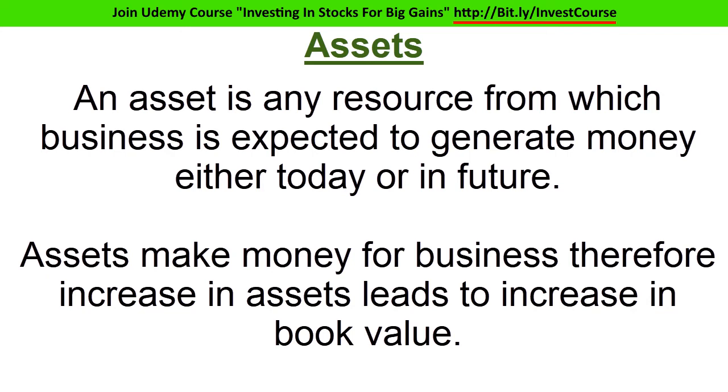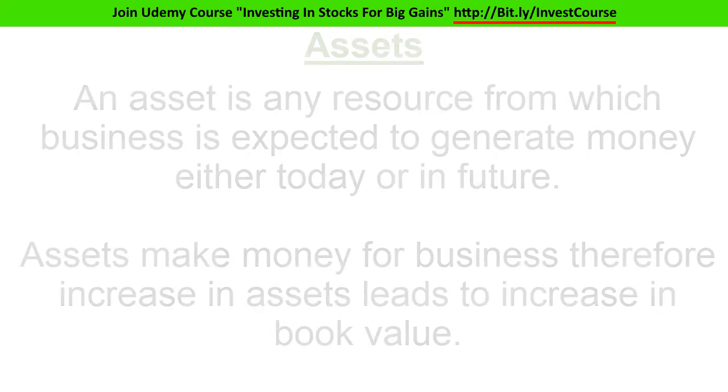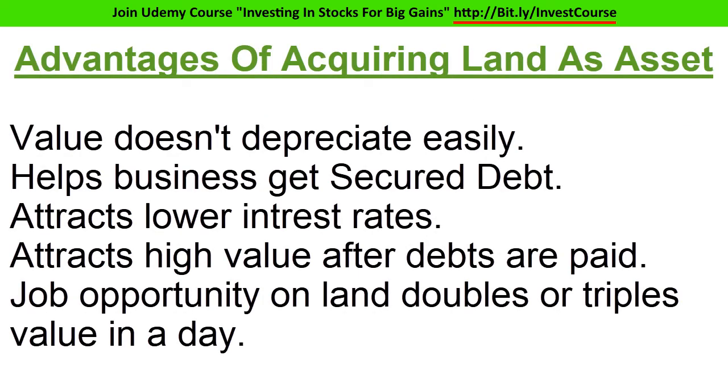An asset is any resource from which a business is expected to generate money either today or in future. Keep in mind, assets make money for the business. Therefore, an increase in assets leads to an increase in book value. Mostly when it comes to acquiring assets, businesses tend to buy land. The reason is that land tends to increase in value in future. Again, taking a debt against it is easy. It is not really uncommon for a business to acquire a land asset just to take debts against it.